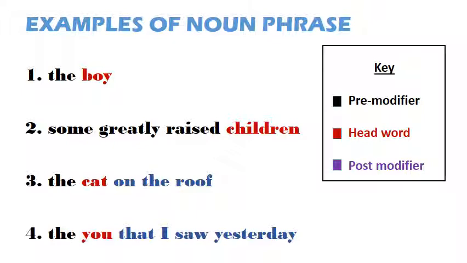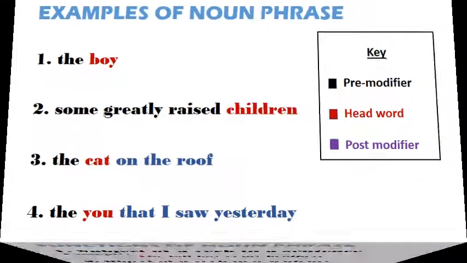You is the head word. The post-modifier is a relative clause, that I saw yesterday. We may have noticed in these examples that pre-modifiers did not occur in all the groups. That is right. Pre-modifiers and post-modifiers are not compulsory. The only compulsory element is the head word.